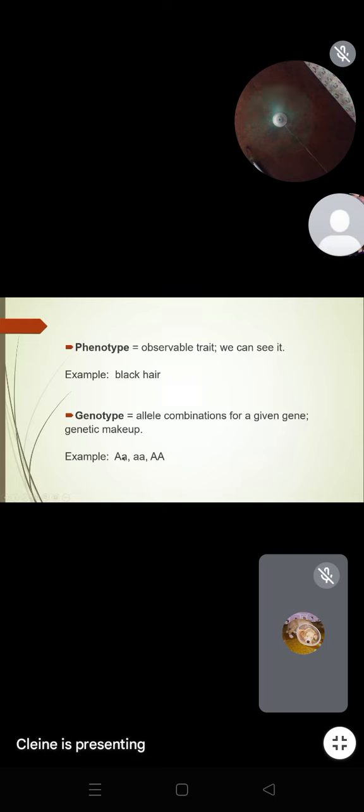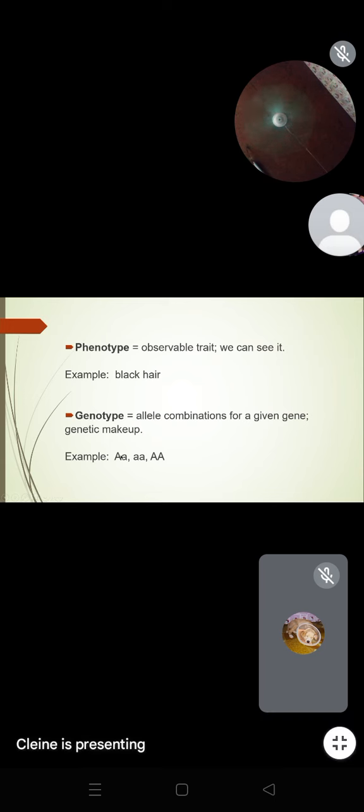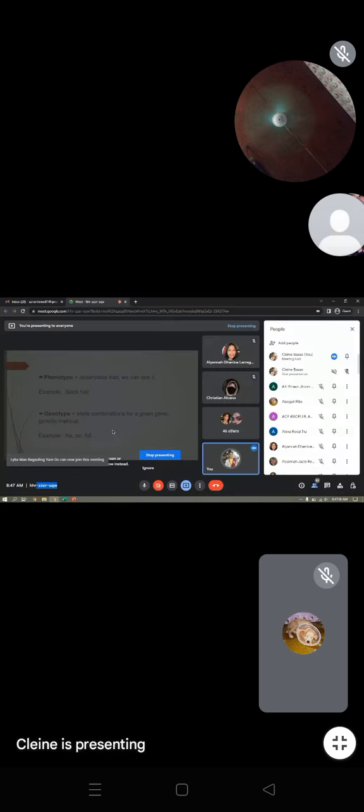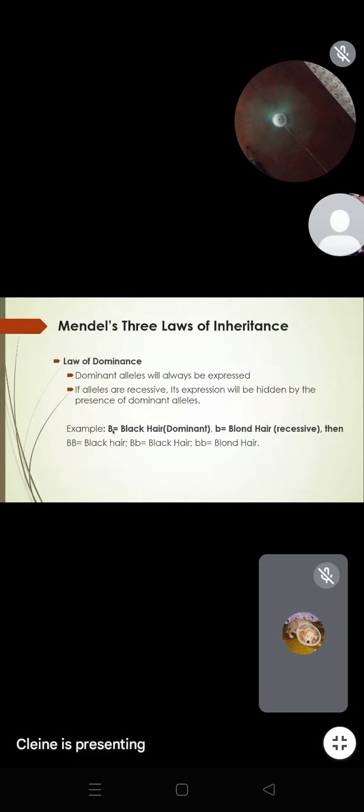Dominant allele ni siya, di ba, kaning capital letter. So if you see a dominant allele, then the trait of that dominant allele will always be manifested by the organism, or will always be expressed regardless of its pair. For example, if it has a pair that is a recessive allele, this recessive allele will always be masked by the dominant trait, and the dominant trait will always be expressed. That's as per the law of dominance here. If alleles are recessive, its expression will be hidden, okay, by the presence of the dominant allele.